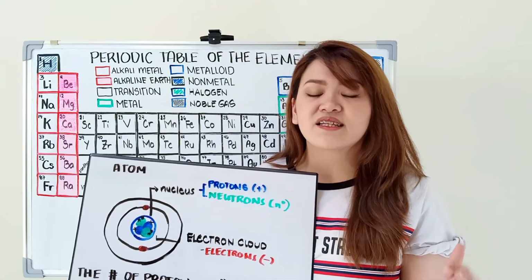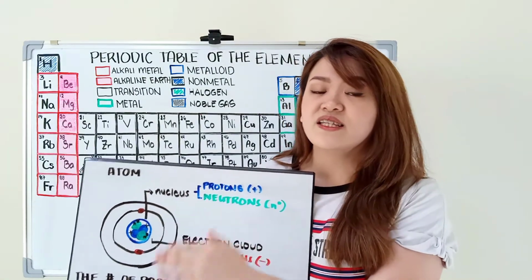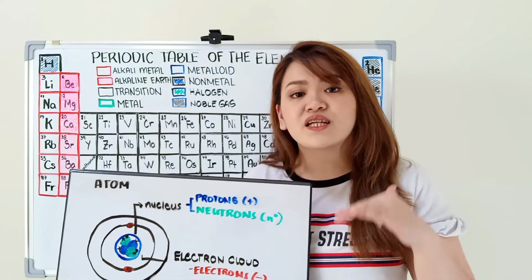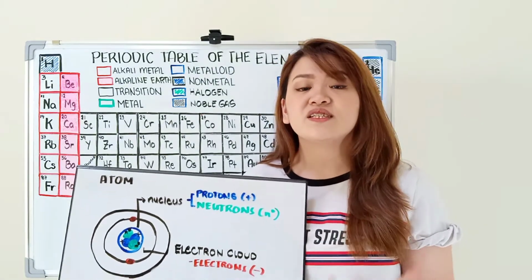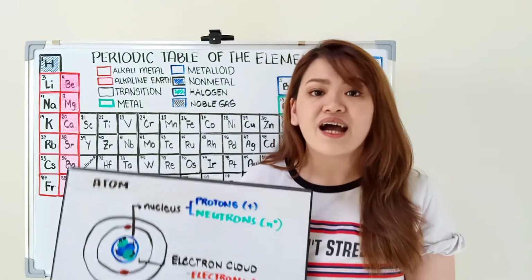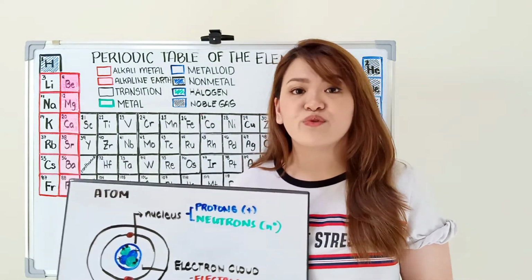Sobrang importante ng electrons na nakikita natin sa valence shell kasi ito yung tutulong sa atin na mag-predict sa magiging property ng element na to. It will give us an idea on how this element will react, interact, or combine with other atoms.